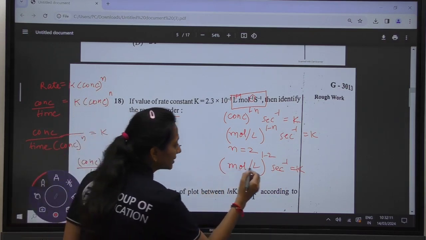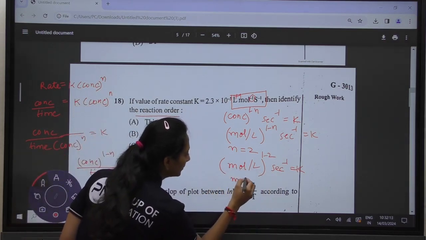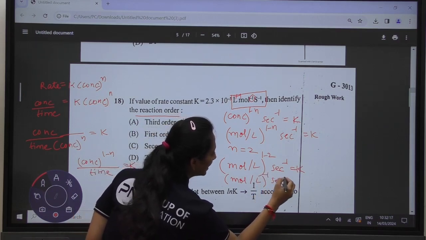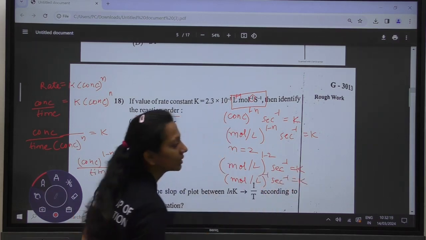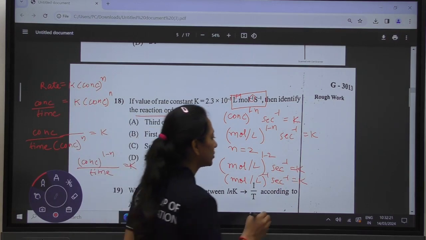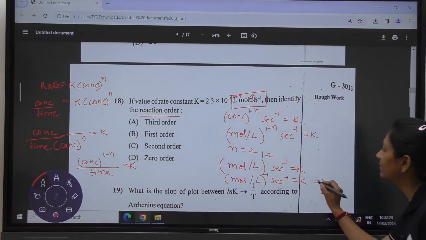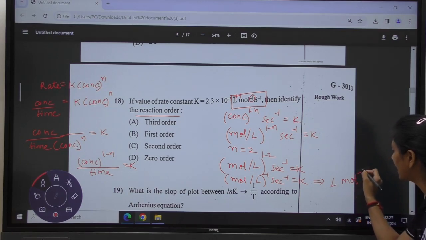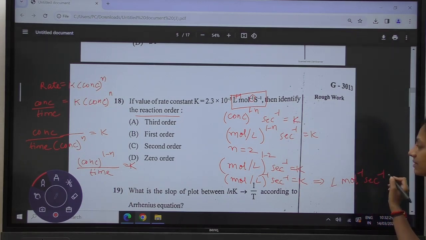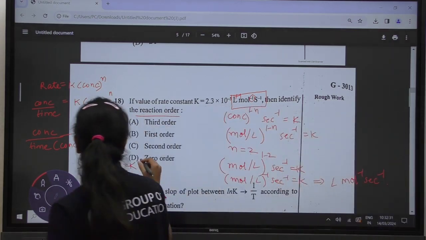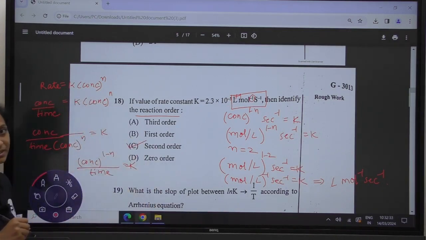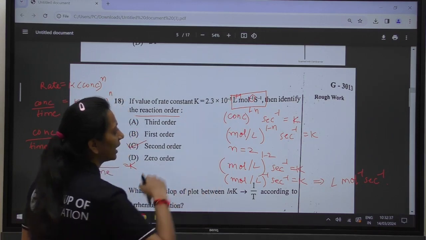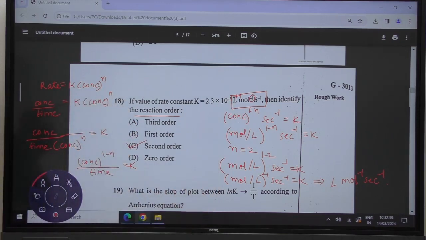So it becomes mole liter inverse second inverse, which upon solving further gives liter mole inverse second inverse. Therefore, it is a second order reaction. We can say that the order of the reaction is second order.